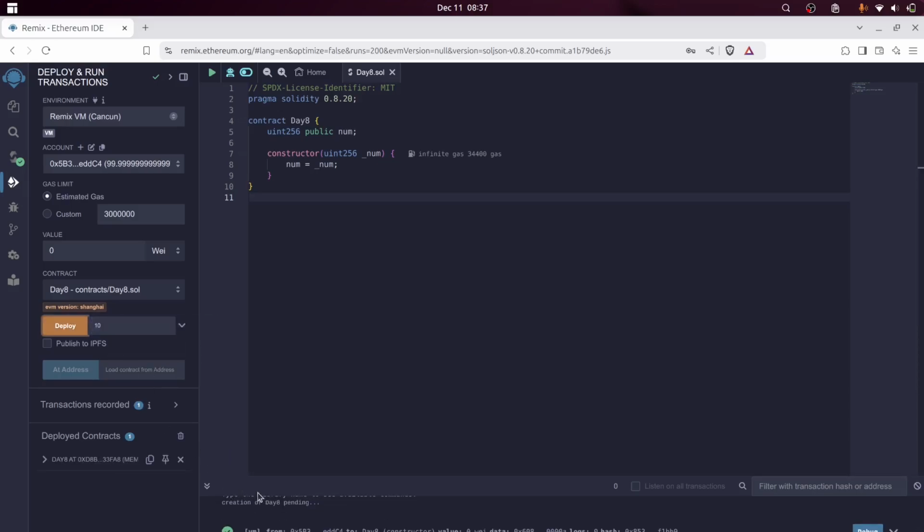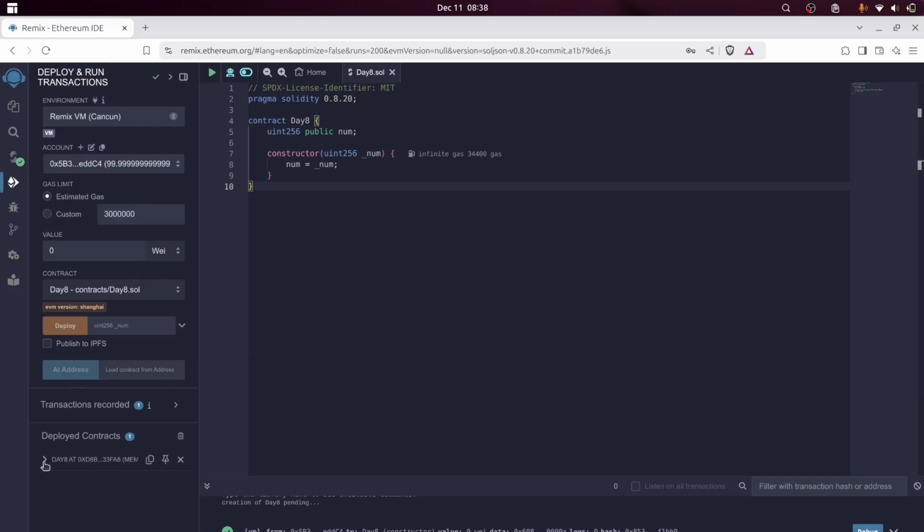One thing you should notice is that since we are running a local blockchain, it's deploying faster. On mainnets like Ethereum or Binance, it used to take too much time to deploy, and too much gas and real money. Here there is nothing involved, since we are running a local blockchain which is created by Remix by default.